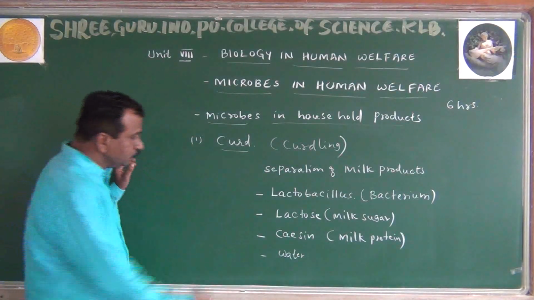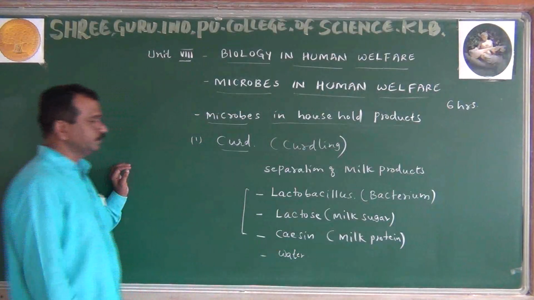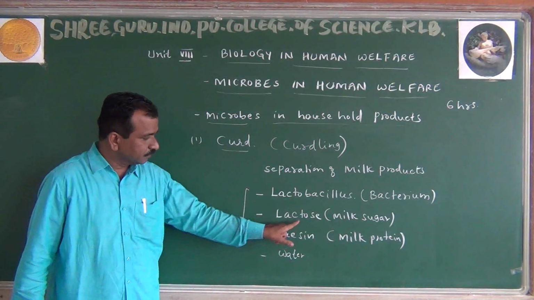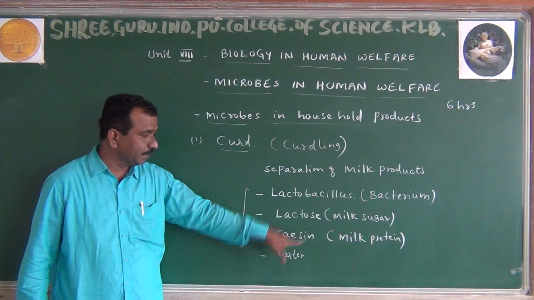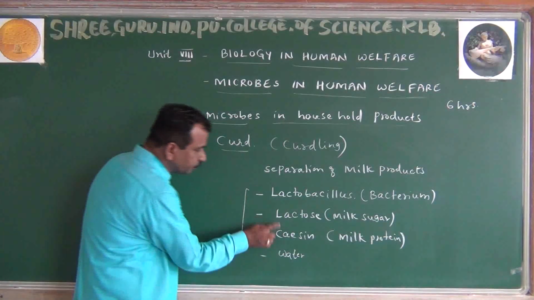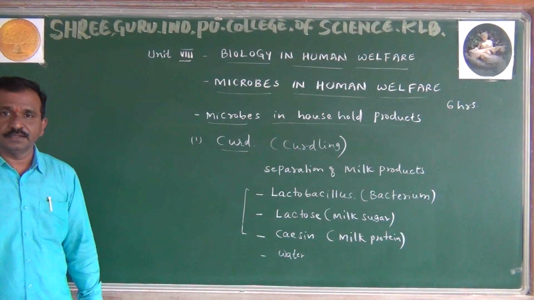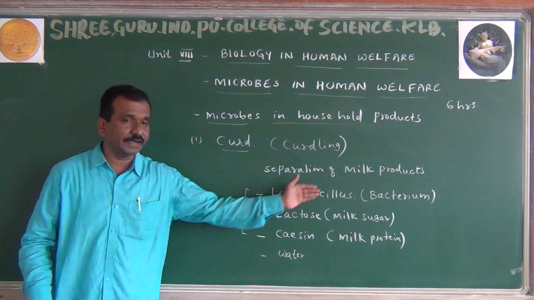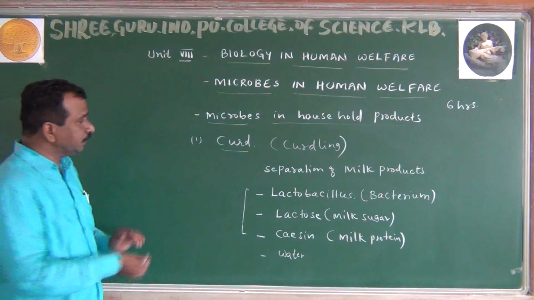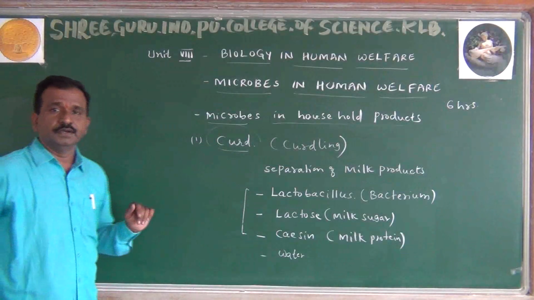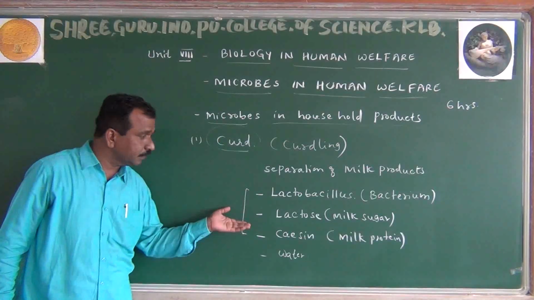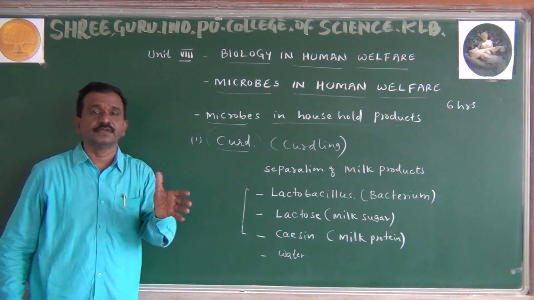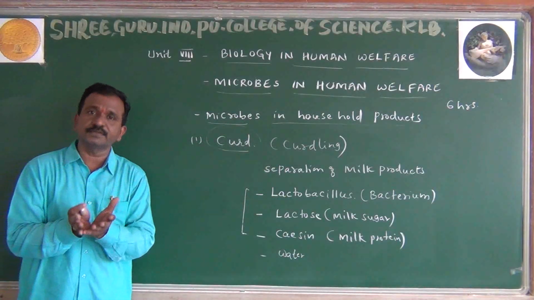Ega navu nodabekagiddu ivella mooru nodi. All the three things we are observing: lactobacillus, lactose and casein. Separation of these two is done by lactobacillus. Iverdu separate madoru yarandre lactobacillus. Andre milk contains a microorganism which is useful to us, called lactobacillus. Then what does the curd consist of? Curd nalli enirutte andre, curd nalli kooda lactobacillus irtave. But lactobacillus is not only one species; different kinds of species of lactobacillus are found.